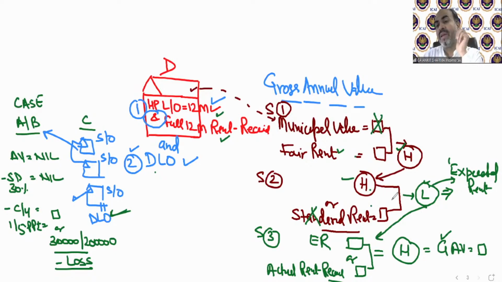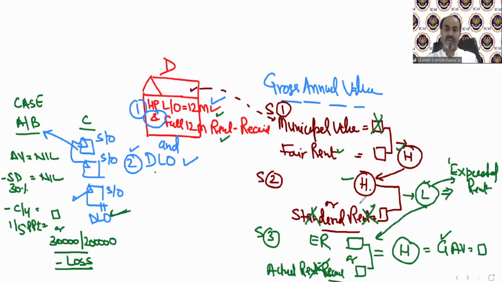Otherwise, that lower will be nil. So if there is any value which is not given in the question, you just skip that value and the higher and lower will be calculated only on the basis of the remaining values. So if standard rent is not given, this higher will of course be the lower. Again, in case of deemed let out, actual rent will not be there. So whatever is the lower value, that is going to be your GAV.